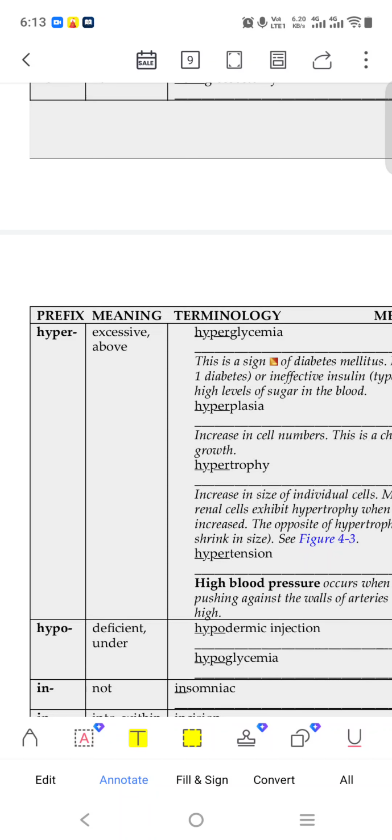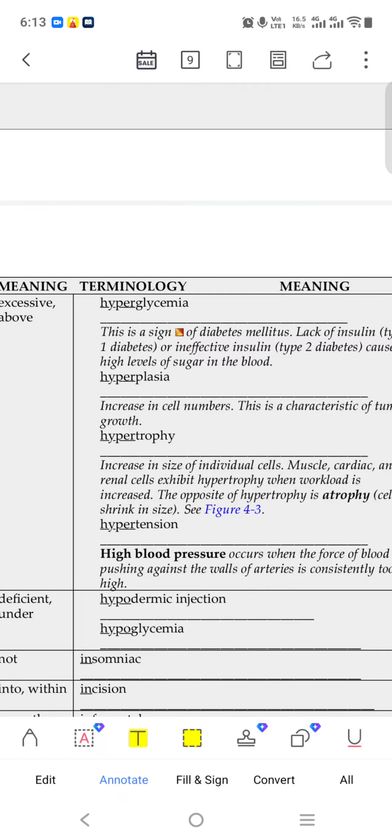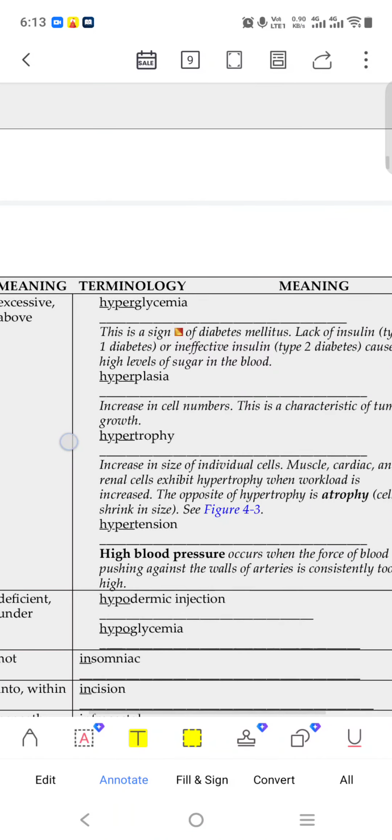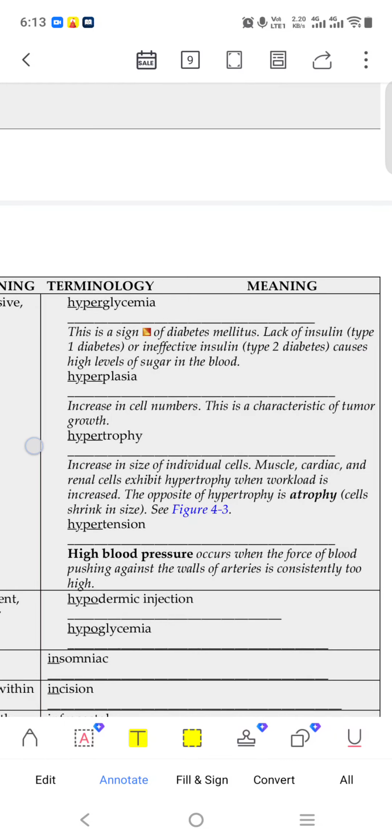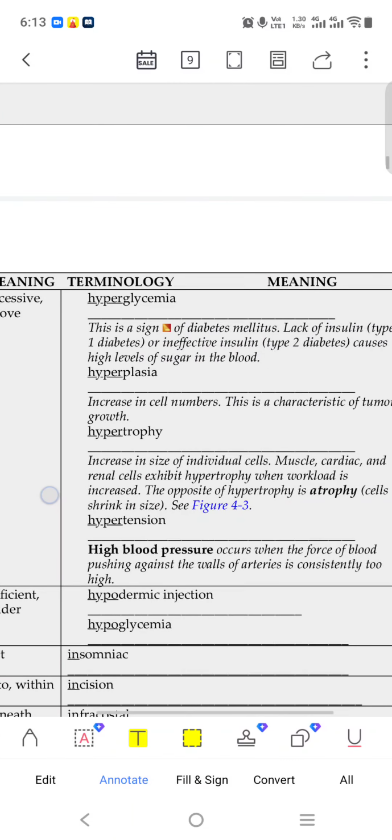Hyper means excessive, above. Hyperglycemia is a sign of diabetes mellitus, where the glucose level comes in an excessive, large amount.